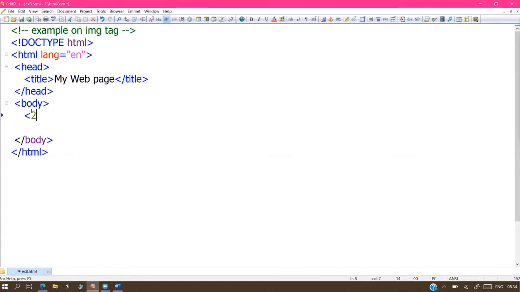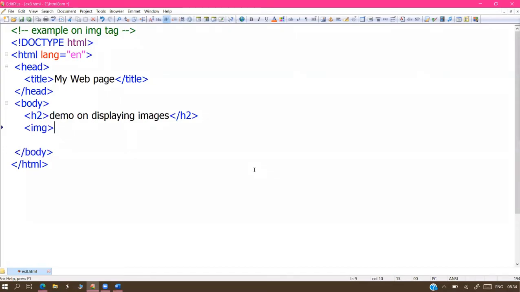I'm displaying a message on the screen: Demo on displaying images. First, I'm using the image tag here, IMG. Can I close the tag? Yes. Now we'll get an idea of exactly why we need attributes. This program gives clear clarity.